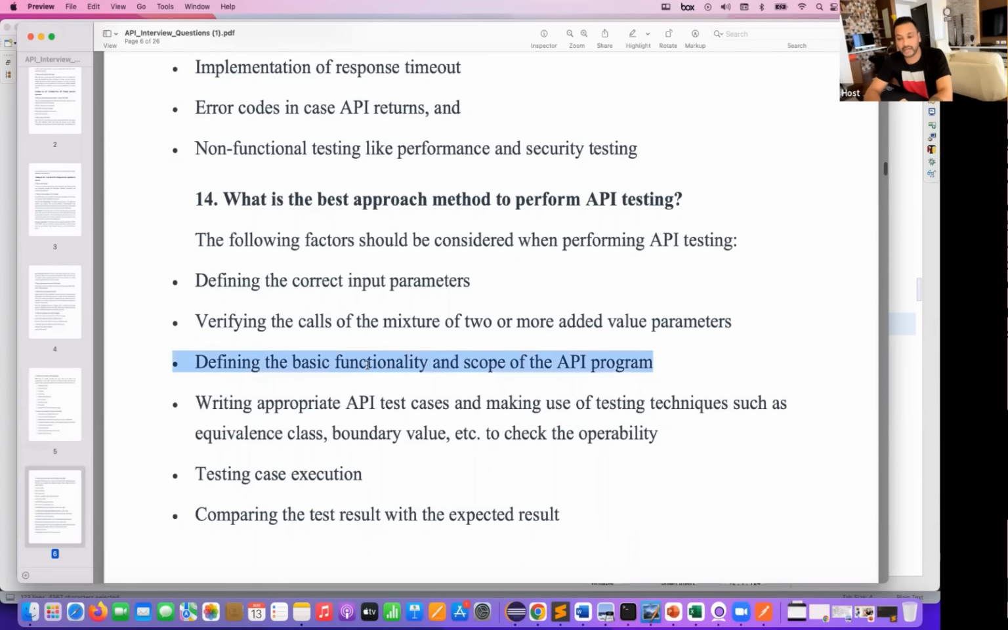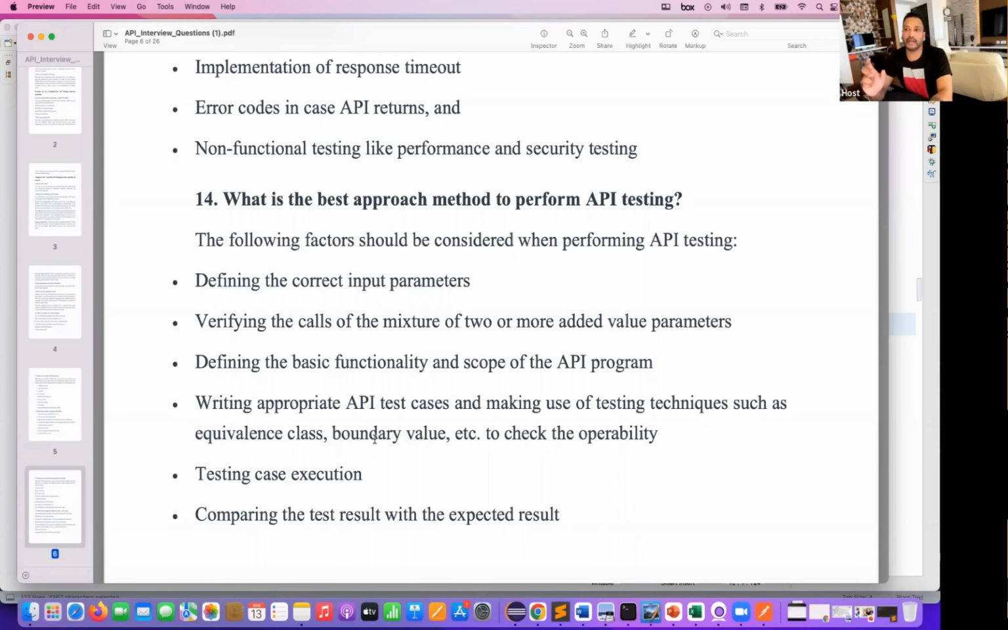Define the basic functionality and the scope of the API program. What is the scope? What is the functionality? Within the scope only, we have to test everything. Write appropriate test cases, making use of testing techniques such as equivalence class and boundary value analysis to check that the API is correctly working or not. These are typical testing techniques which are available. We have to test it, exactly the same thing that you do on the UI. Same thing over here also.